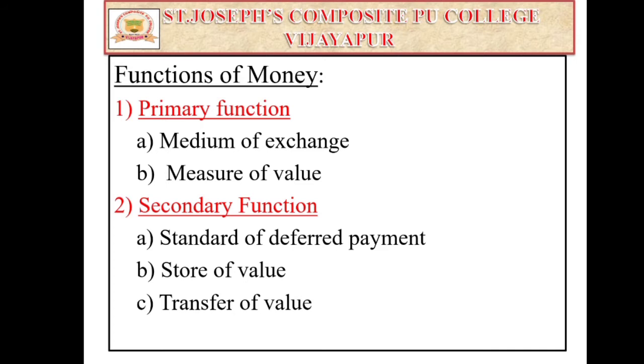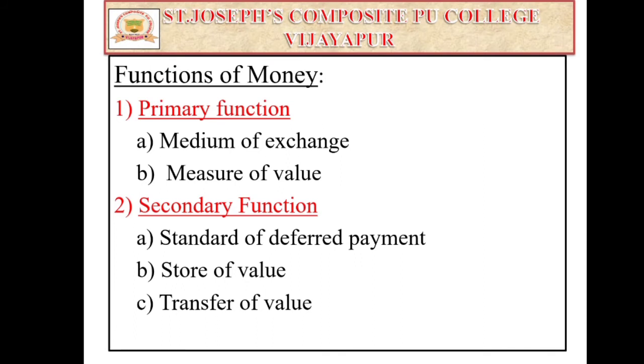The primary functions are medium of exchange and measure of value. The secondary functions are standard of deferred payment, store of value, and transfer of value. Now let me discuss them one by one, the primary functions as well as the secondary functions.